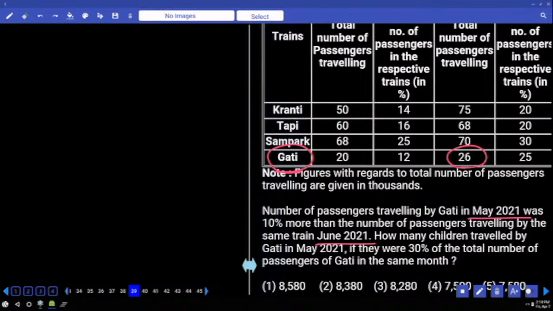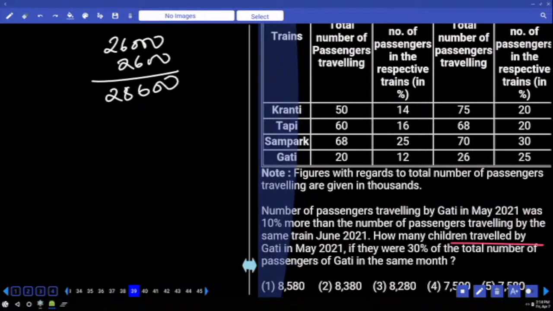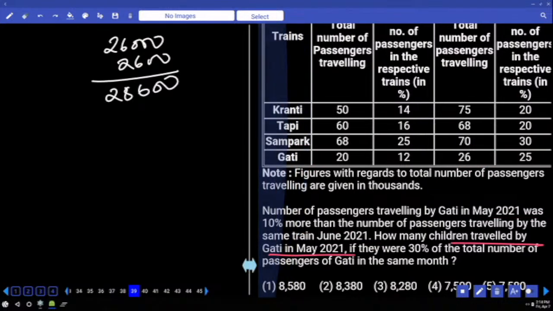In the month of May, they said it is 10% more. That means to the number 26,000, we need to add 10%. Value becomes 28,600.